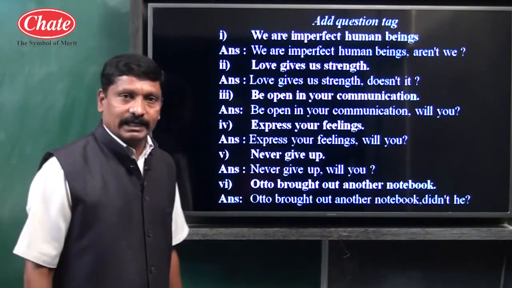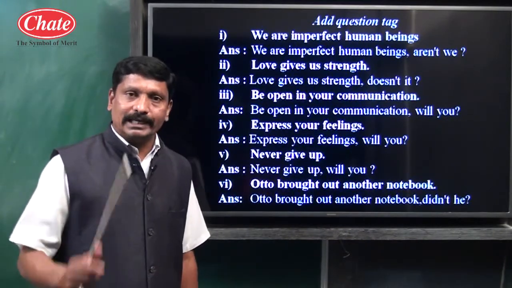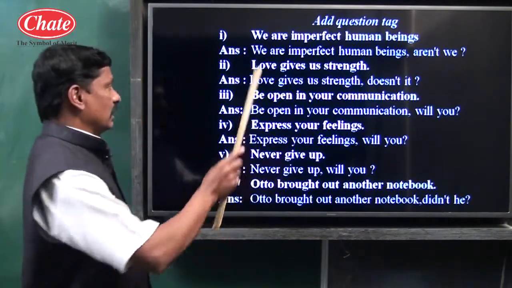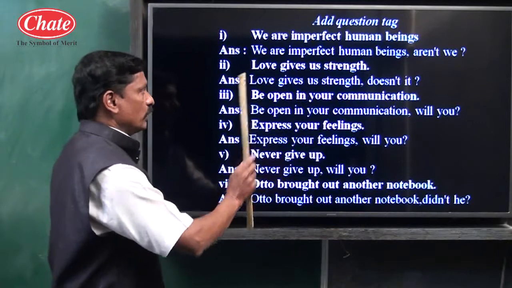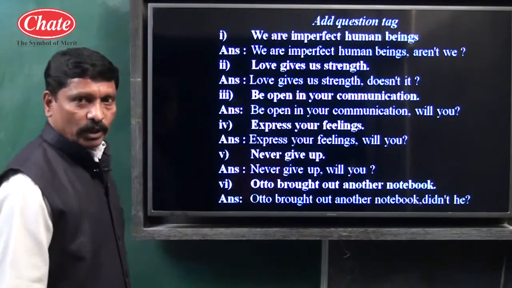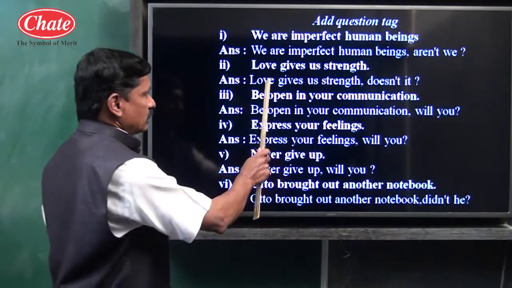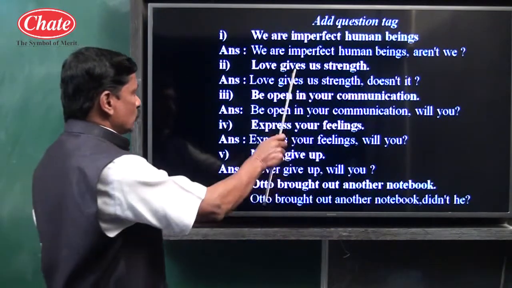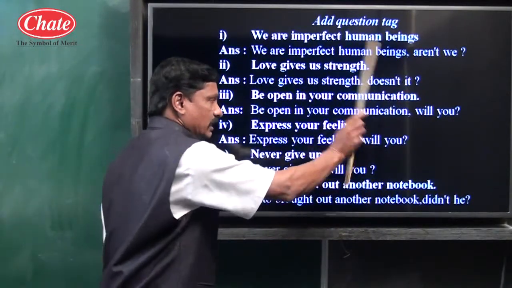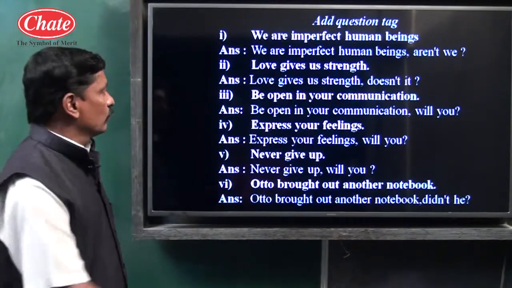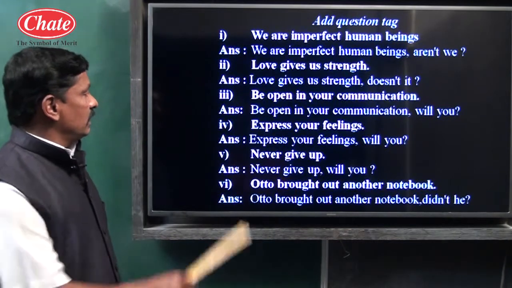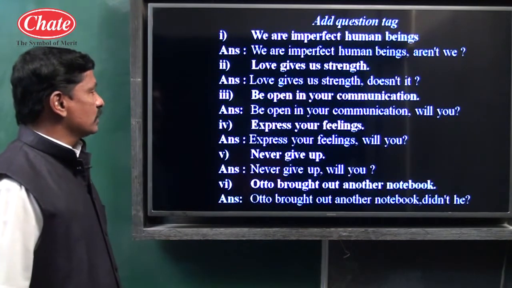Third requirement, we have to use the appropriate auxiliary of the given tense of a sentence. Love gives is simple present tense because love is working as a subject and gives is working as a main verb. It is simple present tense and love is third person singular, so the s suffix has been added. So children, doesn't it is the question tag for this example number 2. We have discussed these things, I am just revising.